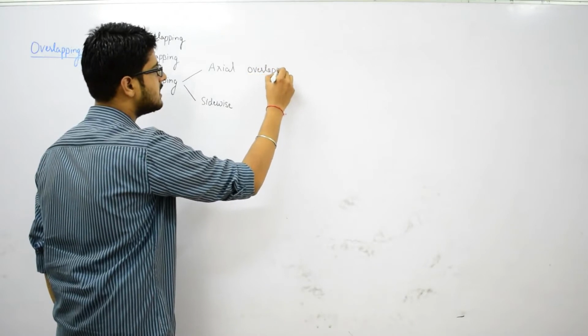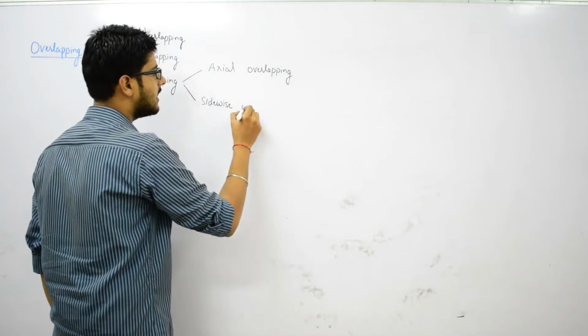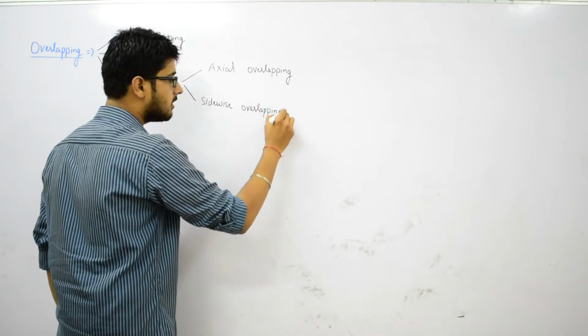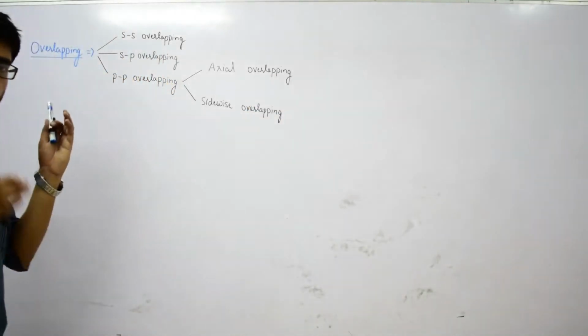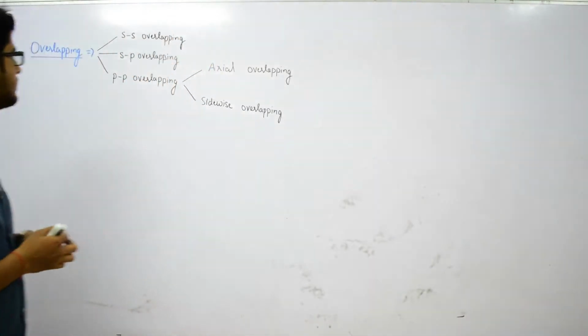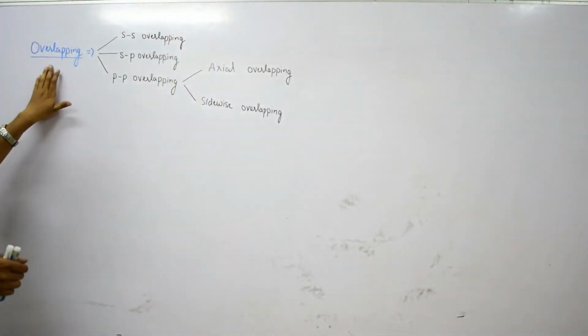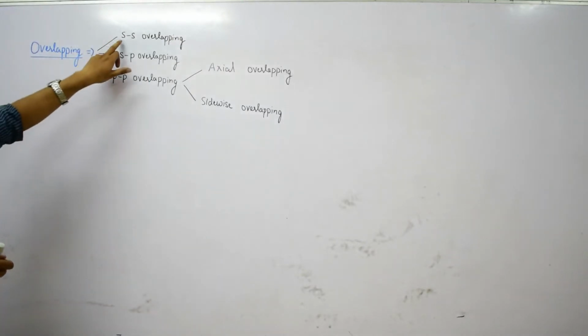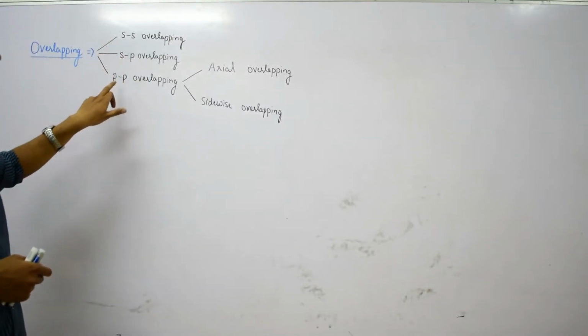So, these are the various types of overlapping that we have to see in the formation of covalent bonding according to valence bond theory. First of all, we have three types of overlapping: SS overlapping, SP overlapping and PP overlapping.